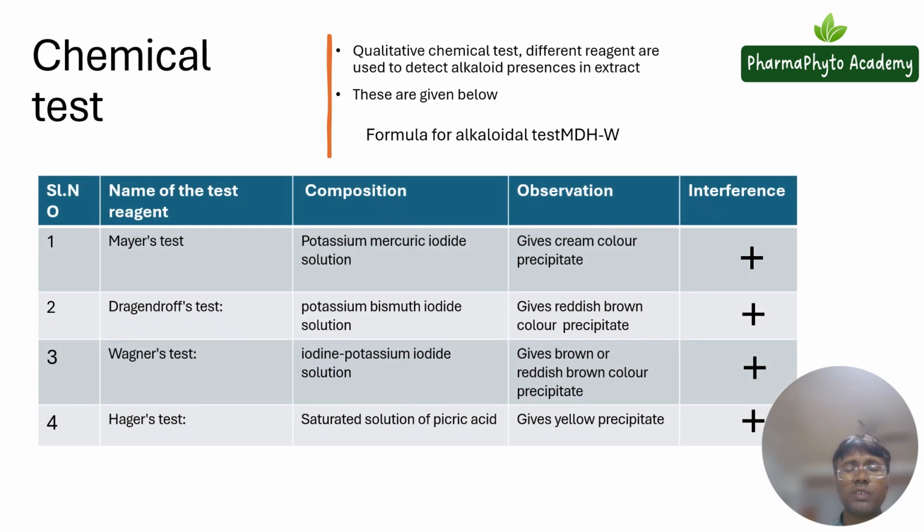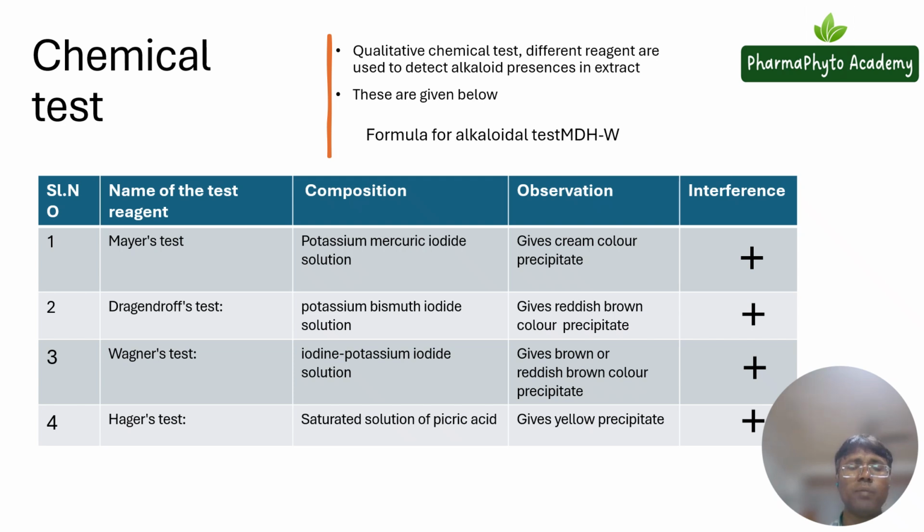So these are the general tests for alkaloids. In a later chapter, I will explain some specific tests to identify specific alkaloids in plants. Just like for the tropane alkaloids, you have to perform different tests, and other tests are also there. We will discuss those in later classes. Now we'll study the basic chemical tests for identification of alkaloids.